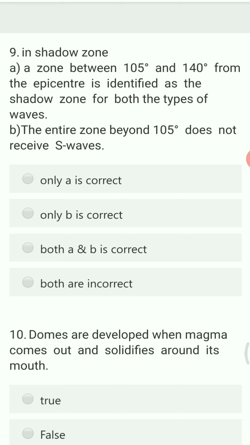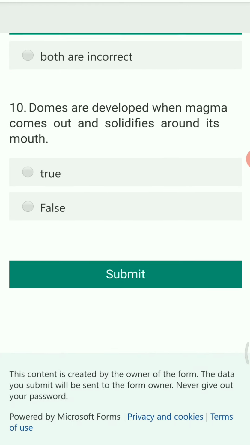Whereas the entire zone beyond 105 does not receive S waves. That is also true, because the S waves are stopped before 105. So both A and B are the right answer.